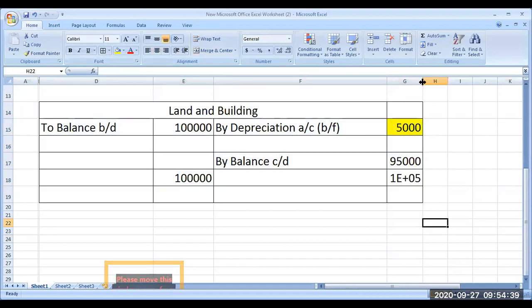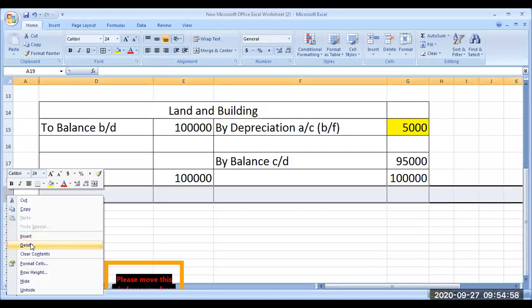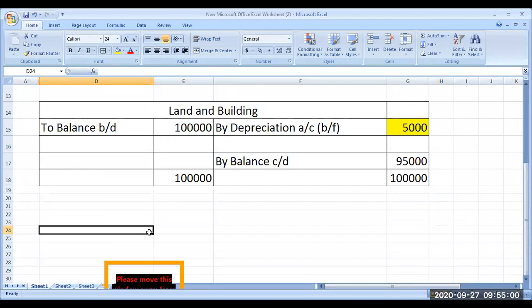Stock. Stock is a current asset. Now, why do you want to take it here? The change in stock, what is the treatment for change in stock? Stock is a current asset. Increase or decrease in current asset will go to adjustment for working capital changes. You remember? Adjustment for working capital changes. All the current assets and all the current liabilities will be taken care of in the working capital changes.